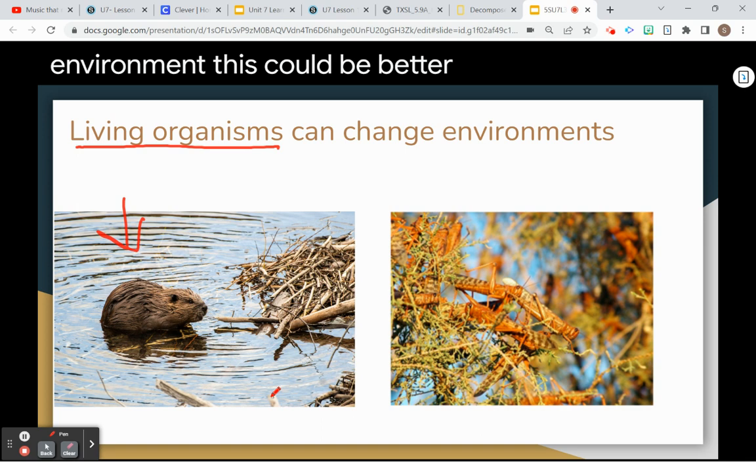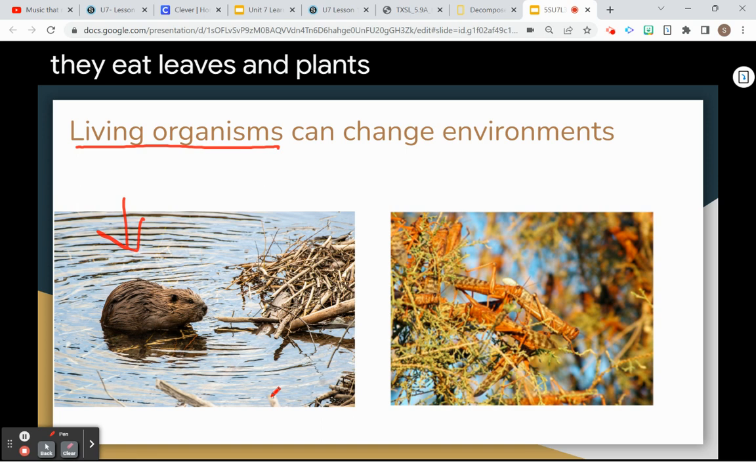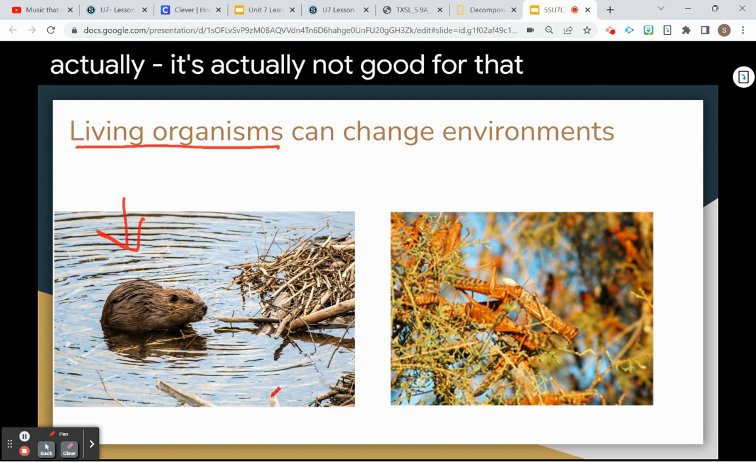On the other side, we can also have a negative impact on the environment. So we have locusts, right? Locusts are a type of grasshopper, and they eat leaves and plants. If we have a swarm or an overpopulation of locusts, that means they're eating a lot of these plants, which isn't leaving enough for other organisms in that ecosystem or in that environment. So an overpopulation of locusts is actually negative. It's actually not good for that surrounding area.